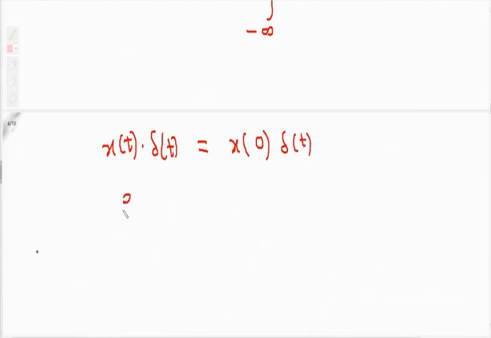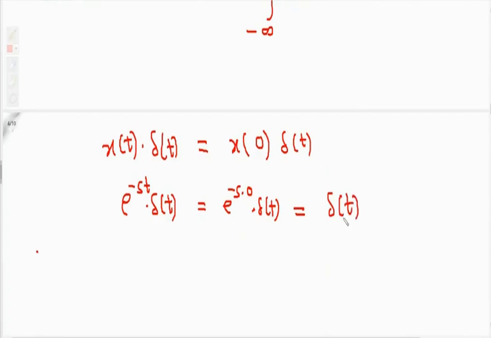So here e raised to minus st into delta t will be e raised to power minus s into 0 into delta t. This becomes e raised to 0, which is 1, any number raised to power 0 is 1, into delta t. So it becomes simply delta t.